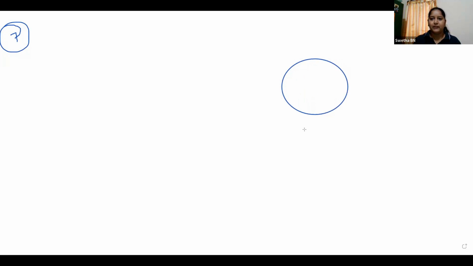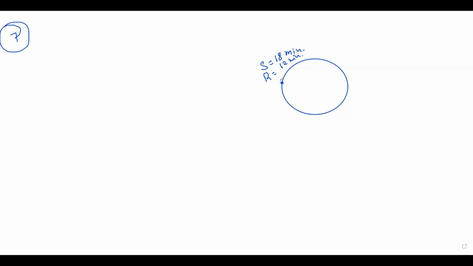See, there is a circular path. For example, it is the starting point. Sonia takes 18 minutes, whereas Ravi takes 12 minutes. What about Panchami? You know the answer. What do you have to find out? How to find out? Should we take LCM? LCM. Okay, good.